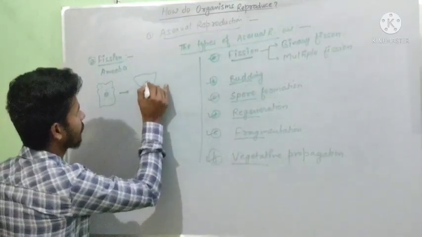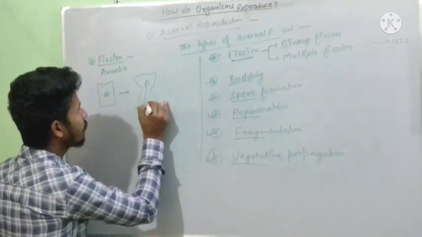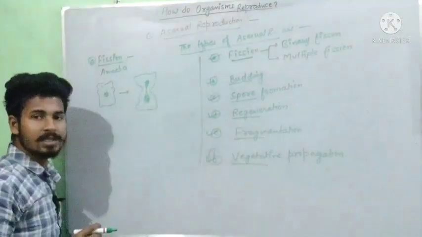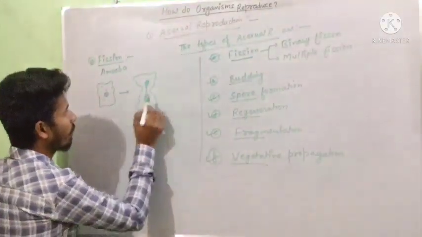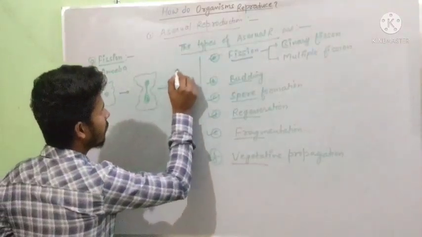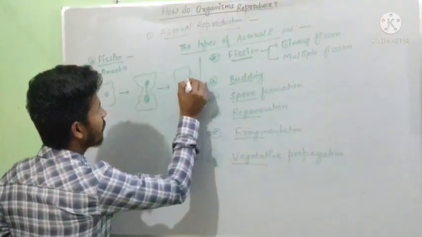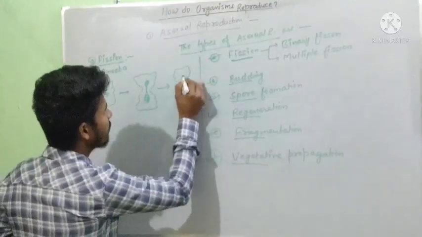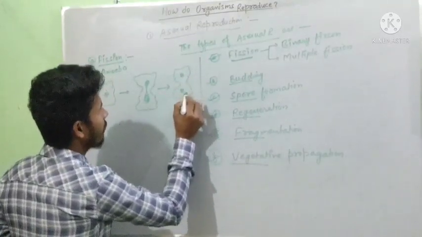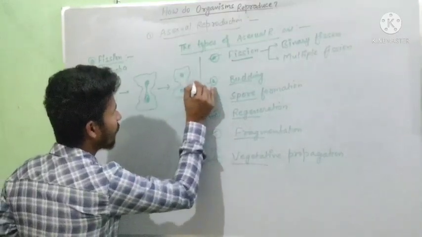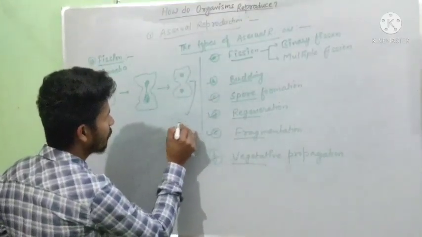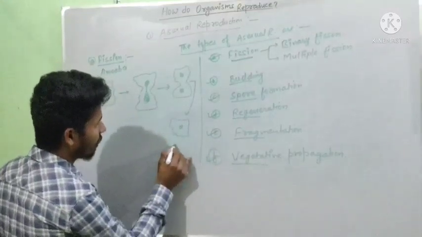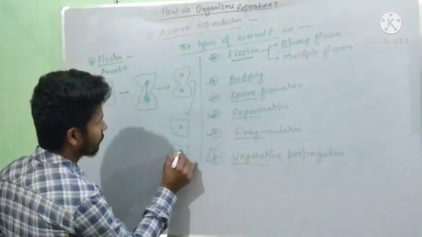this method. First of all, its nucleus is stretched. Now it further divides into two parts. The nucleus divides into two parts, and it further divides into two amoeba bodies.